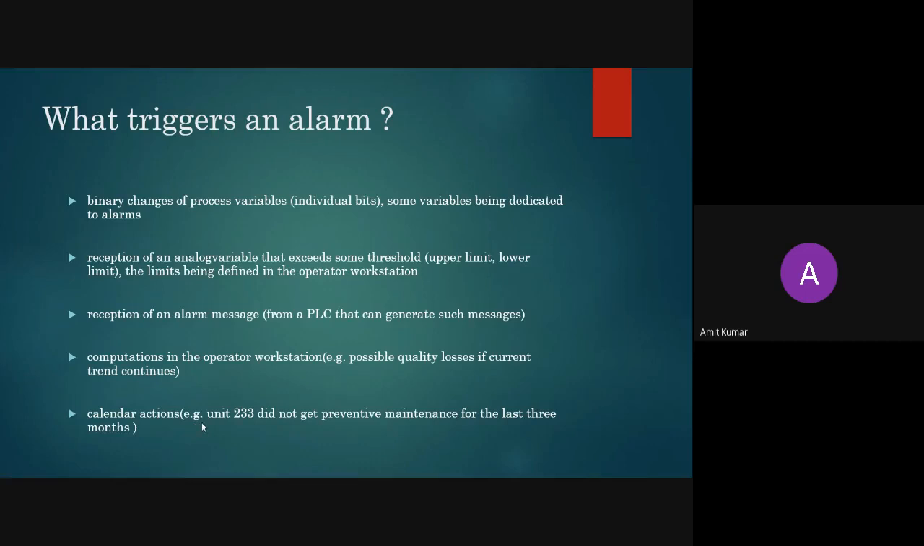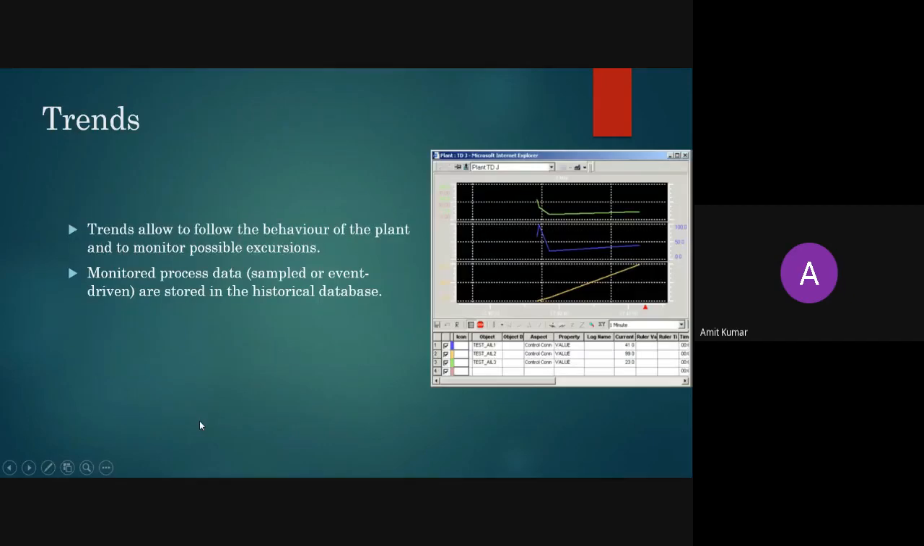Fourth is calendar actions. So say for example, we want to maintain our system or our plant in the month of May. That is a calendar action. So these are the various things which will trigger your alarm. It's a similar kind of thing, like we want to update your PC at 2 p.m. or 3 p.m. every day. This kind of thing is known as calendar action.